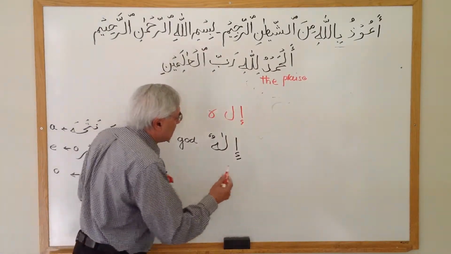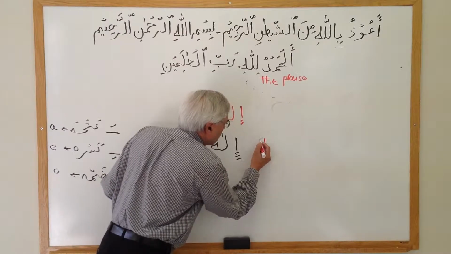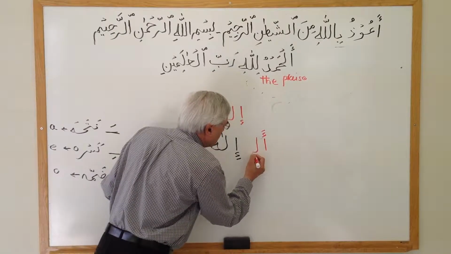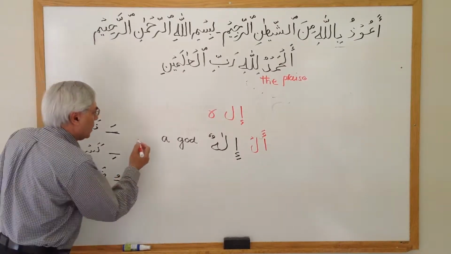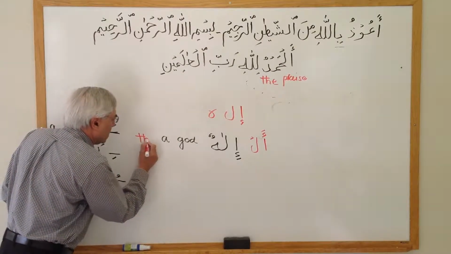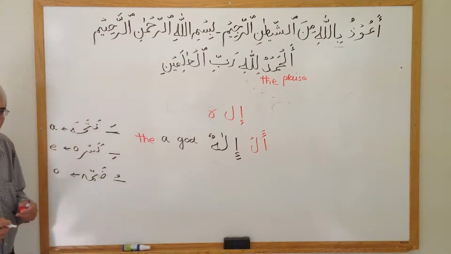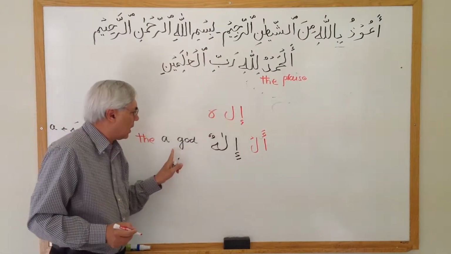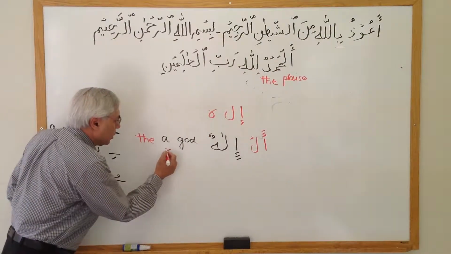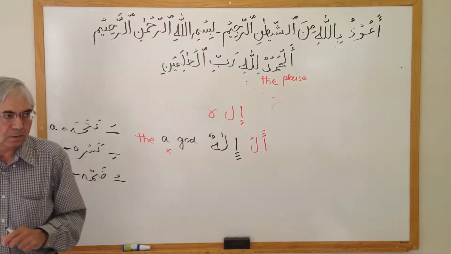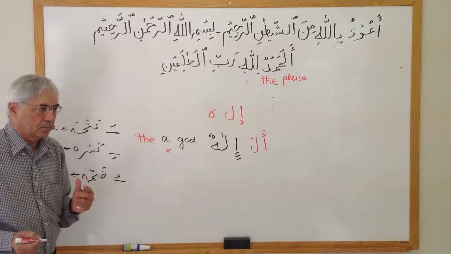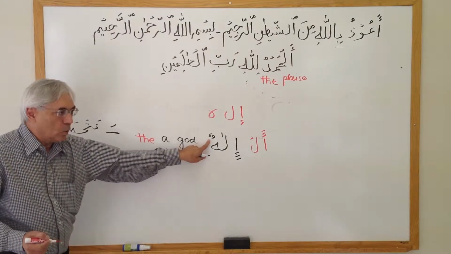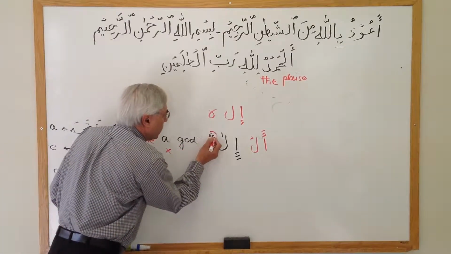So if I apply the same rule, if I put Al before that, Al means "the". So here I put "the", and by the same rule we learned, you have to drop "a" from here. So now it became "the God". What we do in Arabic, we remove one dhamma here.